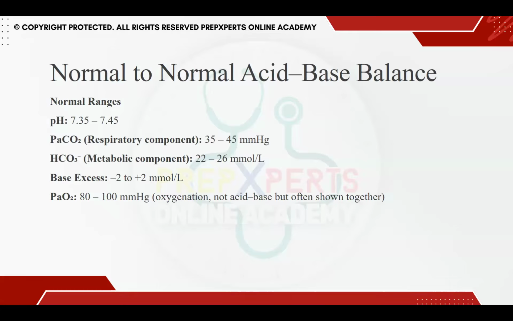So when we are not able to pick up a disorder from the arterial blood gas, we have to look at the base excess to see whether it falls in the negative or positive range to identify whether this is acidosis or alkalosis. That is the basic role of base excess. Then we have partial pressure of oxygen, PaO2, which is 80 to 100. Usually they don't give PaO2 in your arterial blood gas questions, but you need to memorize the normal value, 80 to 100 millimeters of mercury.